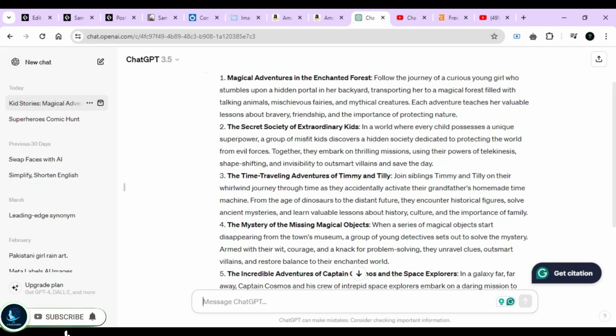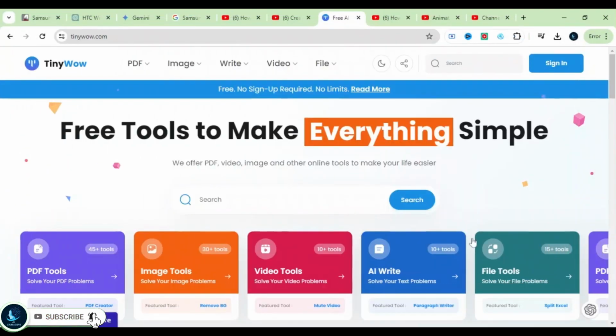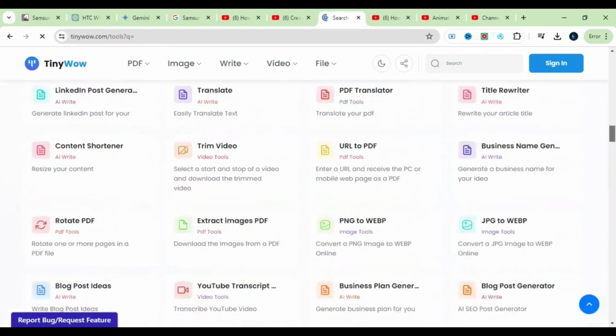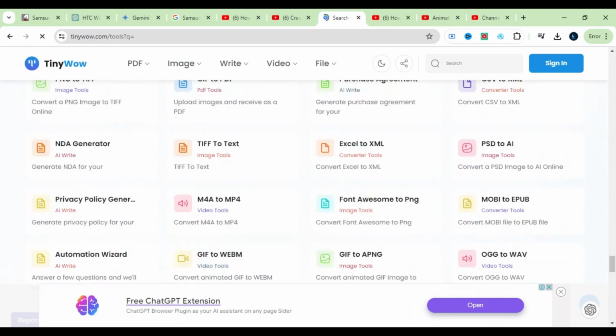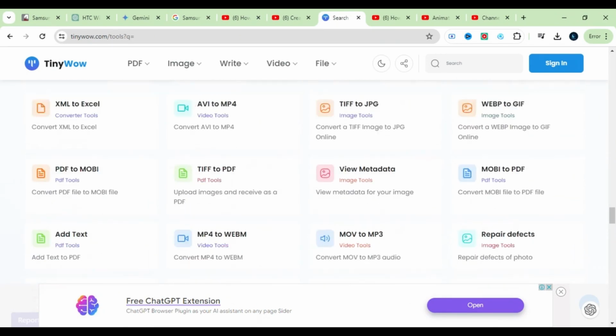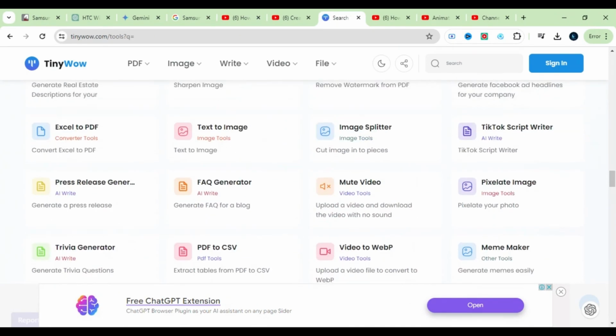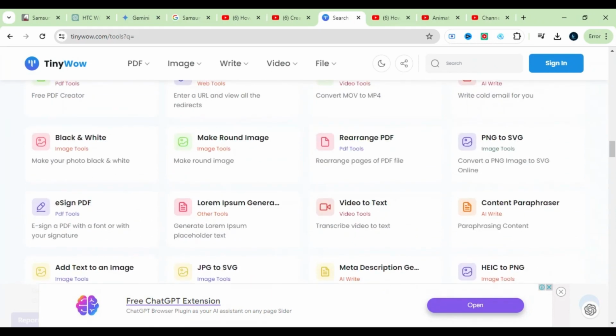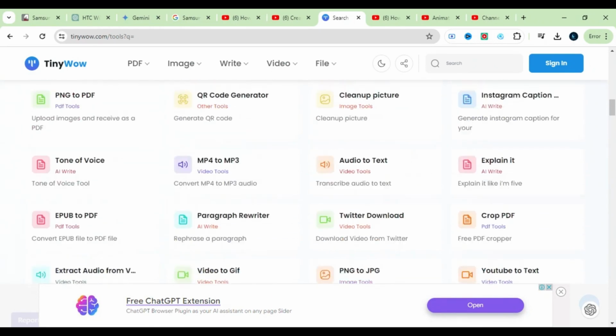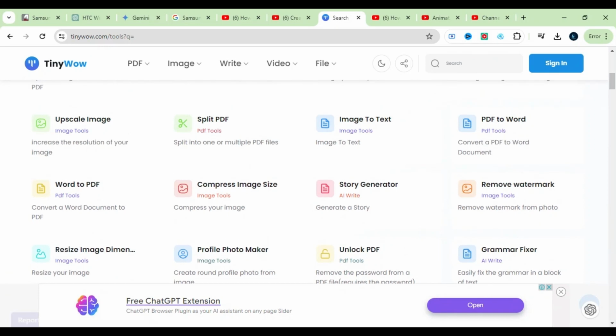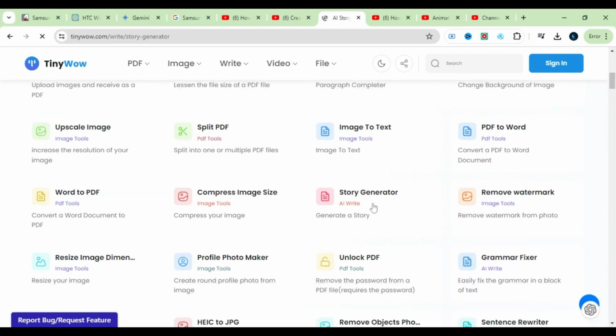Now you will have to generate a script for your story. For this, just visit another website named TinyWow. The link is provided in the description. The link will take you to the same page you're watching now. As you can see, there are plenty of tools available here, and the best part is they're all free to use without any restrictions. However, we need a story generator tool, so search here and now select this one. Simply click on the story generator tool.